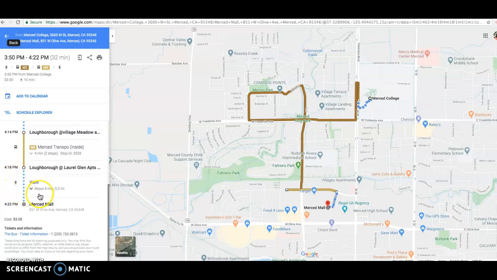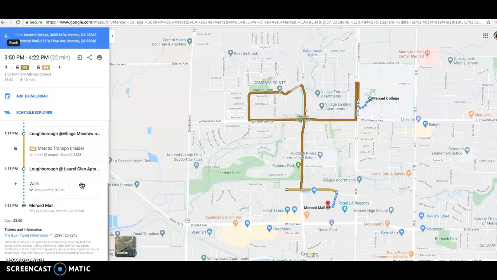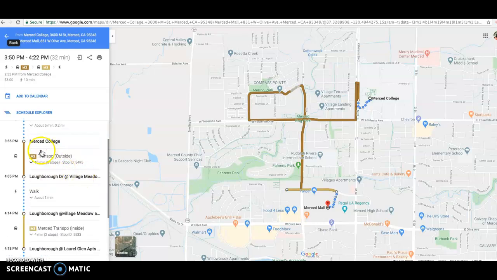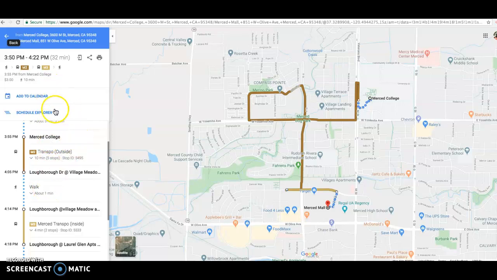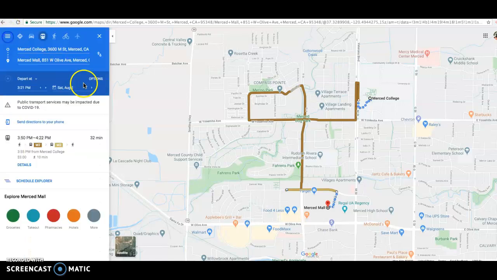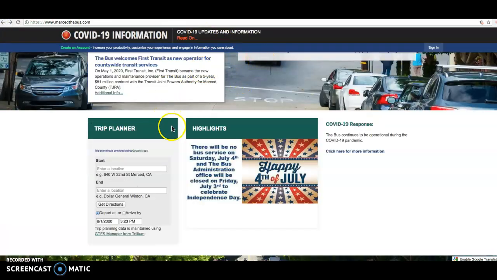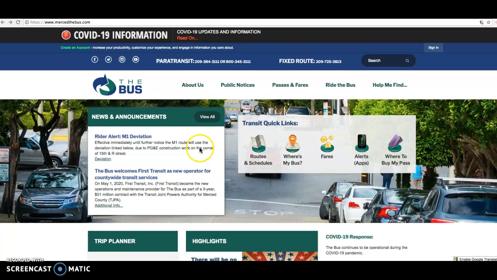Okay. Now this trip did cost $3 because you had to take 2 different lines. This is a weekend again, this is a Saturday trip, so if you're taking it during the weekday, it might be less expensive. Every ride you take will be $1.50. Again here, it'll be $1.50 for this one and $1.50 for the next one. For the most part, during a weekday, it'll probably just take you one trip. But it does give you a live view of the trip. Okay, I'm going to go back to the website again.